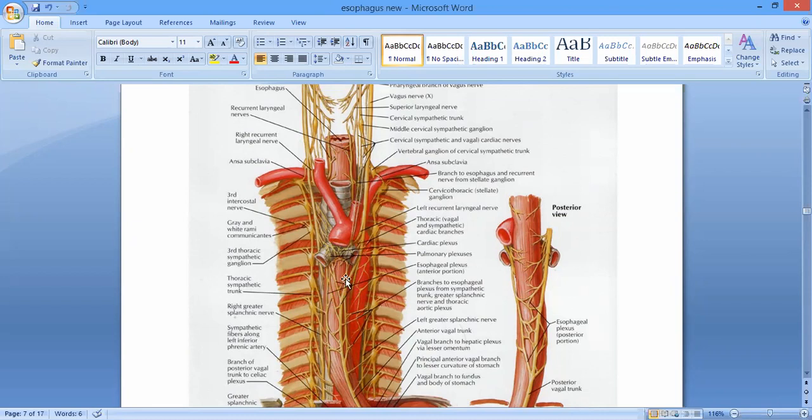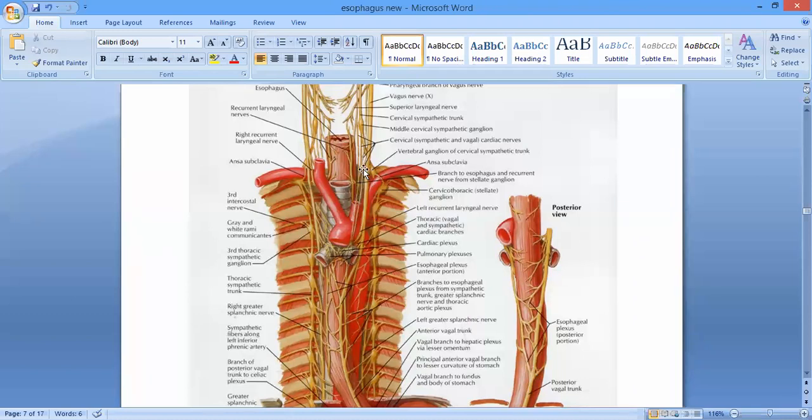So the vagi along with the sympathetic nerves form the esophageal plexus around the esophagus. You can see the left vagus nerve coming down on the left side, and in the lower part it comes to lie on the anterior aspect of the thoracic part of the esophagus. Whereas the right vagus goes towards the posterior aspect of the esophagus. Is it clear?